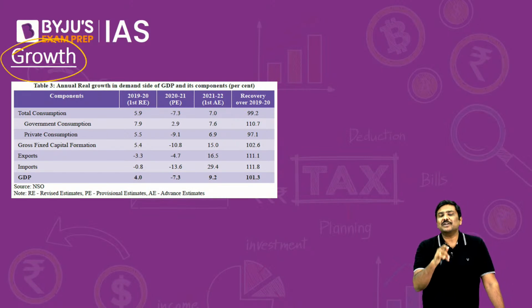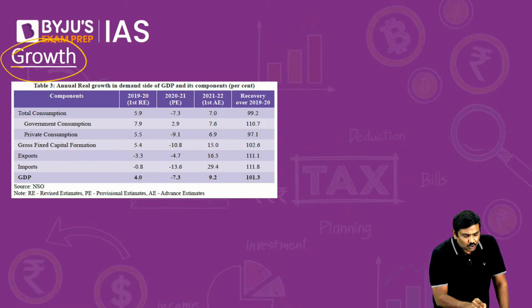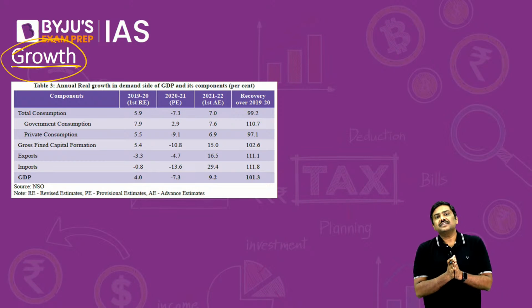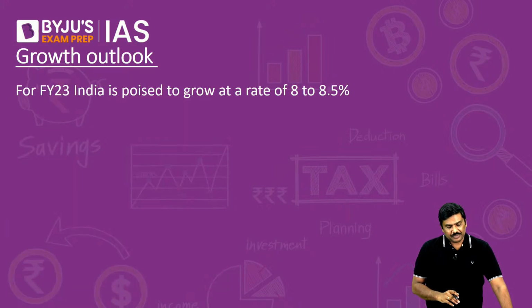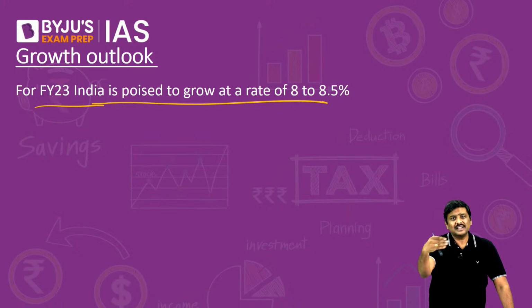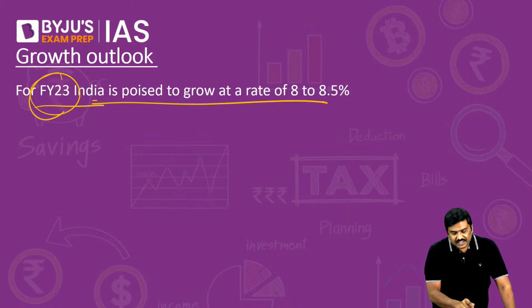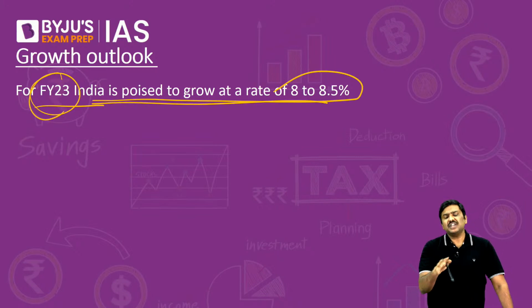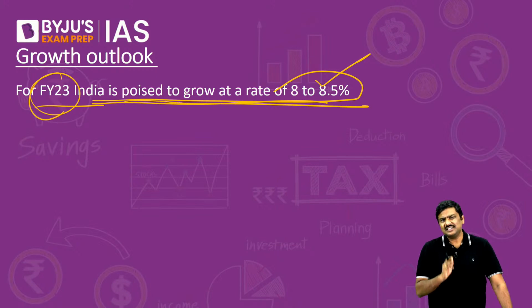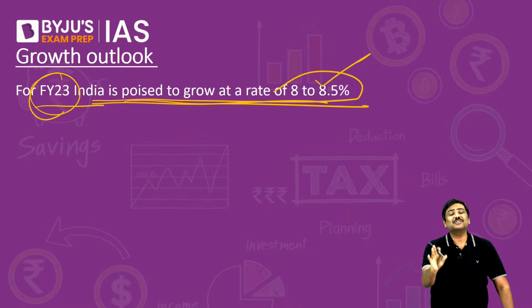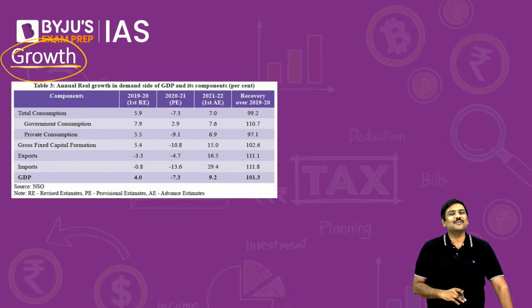Okay, final aspect of the Economic Survey related to growth. Now please understand this. For the current financial year, have a look at this. That is the next financial year. The survey simply says that we will be able to achieve around this particular growth rate. And for the current financial year also, they have given a target. Should you mug it up? Absolutely no, do not mug it up. Why? They are just giving you an estimate. Whether we will end up achieving that or not depends on so many other factors. I will come to that also.